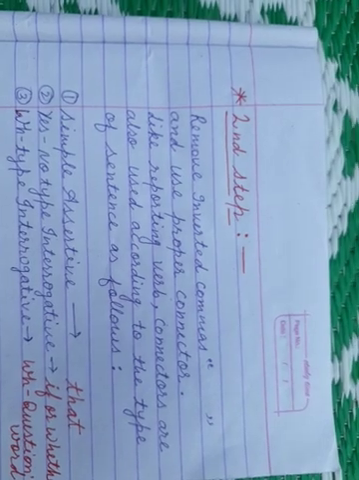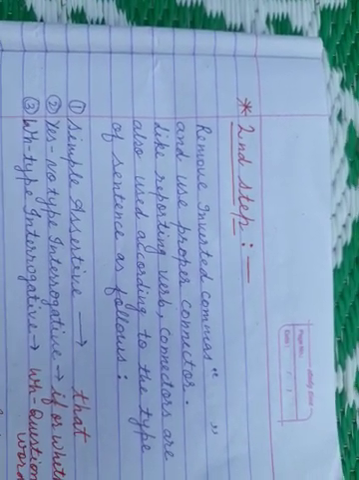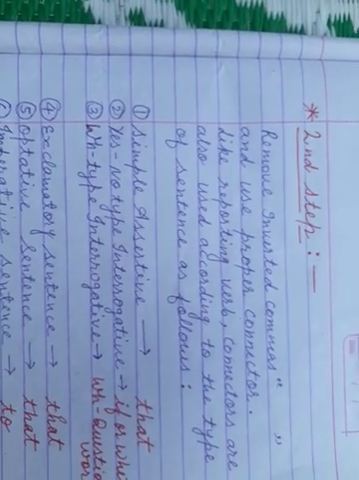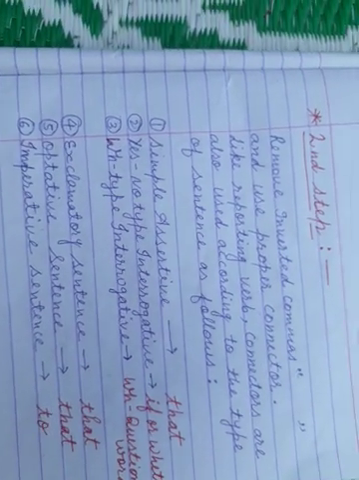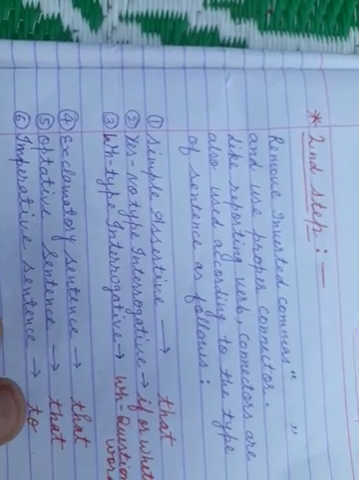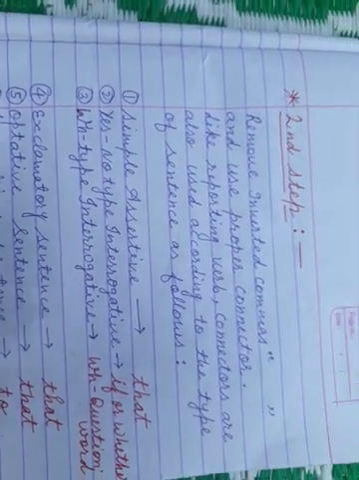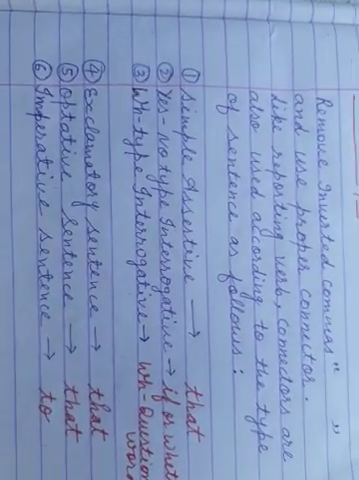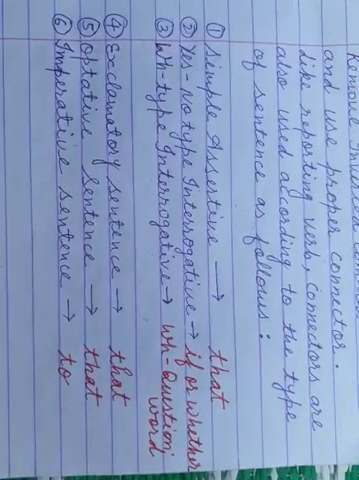Now come to the second step. Remove inverted commas and use a proper connector. Like the reporting verb, connectors are also used according to the type of sentence. Sentence means reported speech. Whatever is the type of sentence of the reported speech, according to that you use the connector.